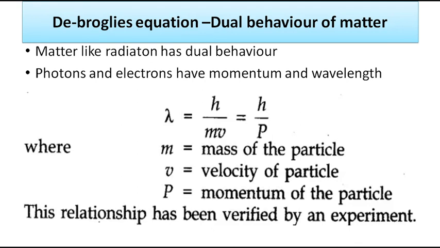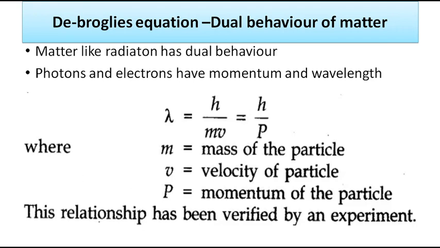So photons can behave like a particle. And what about the electron? The electron can behave like a wave. Photon means the smallest particle of light. The light can behave like a particle, and in that case, our electron can behave like a wave. So photons and electrons have momentum as well as wavelength.